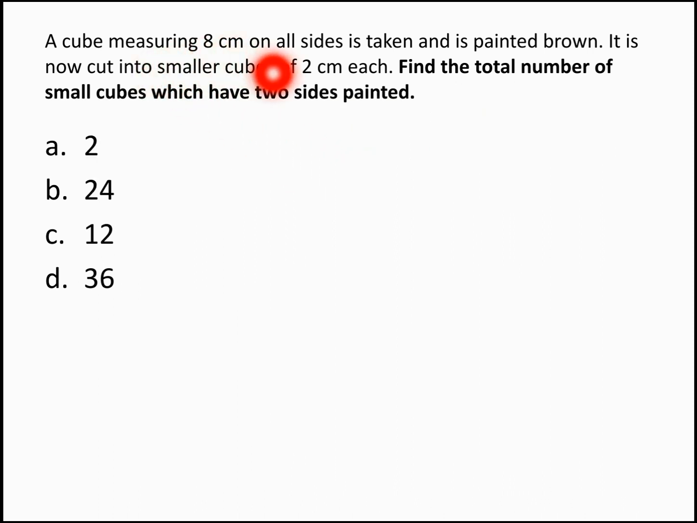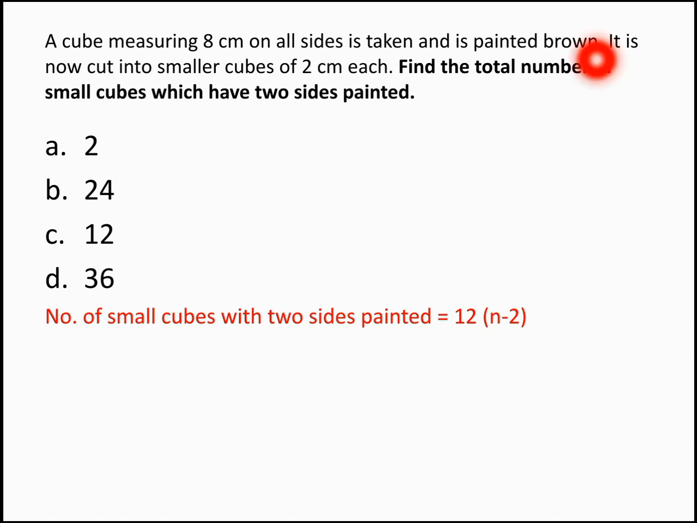A cube measuring 8 cm on all sides is taken and is painted brown. It is now cut into smaller cubes of 2 cm. Find the total number of small cubes which have 2 sides painted. Now the formula to find 2 sides painted is 12 into n minus 2, where n is 4. 4 minus 2 gives you 2, so 12 into 2 gives you 24. We know n as 4 as we have discussed in the previous question, right? So the answer for this question becomes 24.